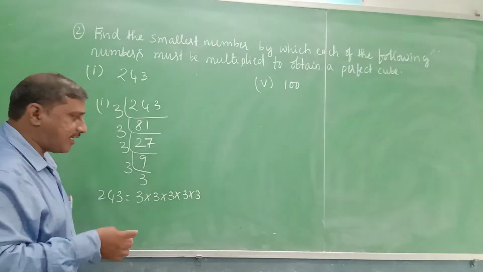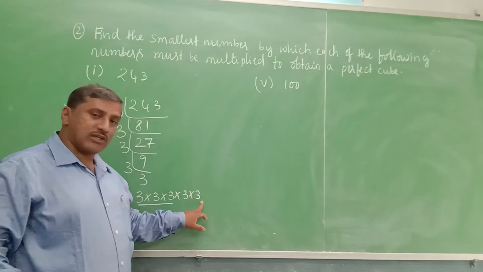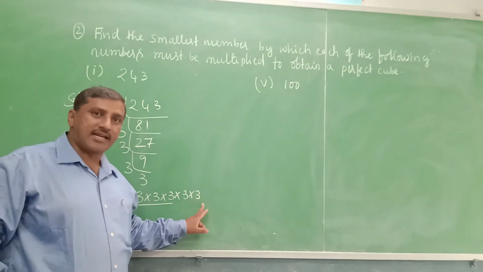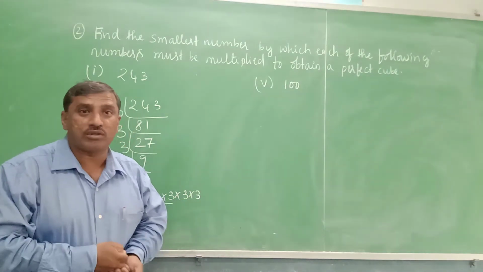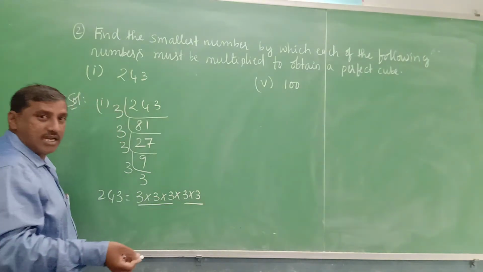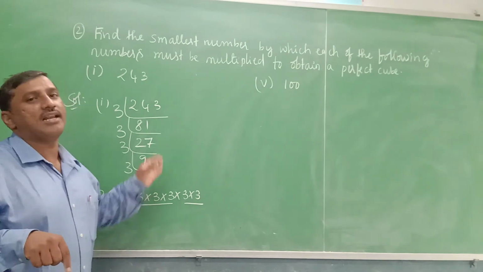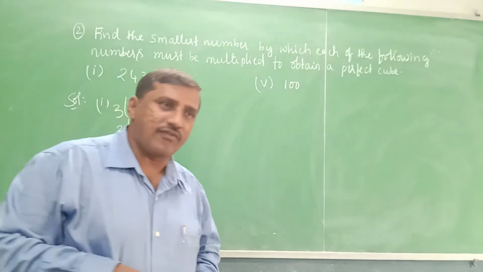Now identify the triplets. Yes, this is one triplet, and here 3 into 3, only 2 3s are there. We require one more 3. So 243, if it is multiplied by 3, then the new number is a perfect cube.